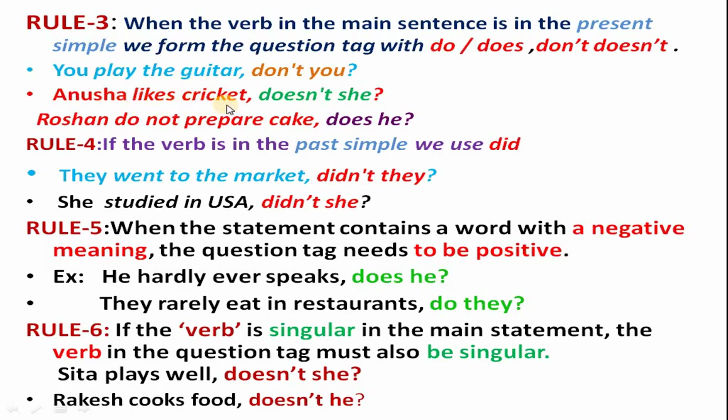Anusha likes cricket. Anusha is a third person, present tense. That means simple present tense. Question tag is here, doesn't she? Why? Because Anusha is a female, that's why here its pronoun is she.